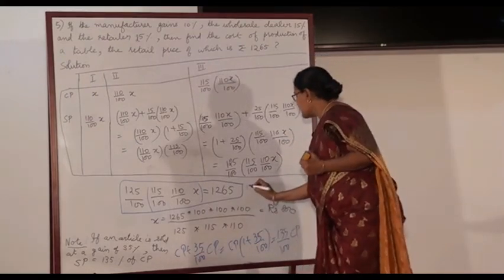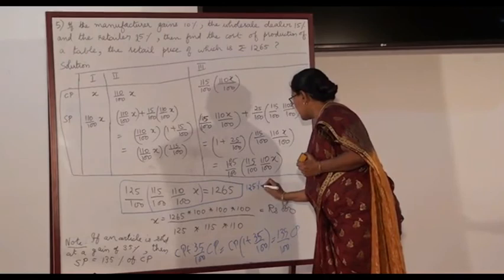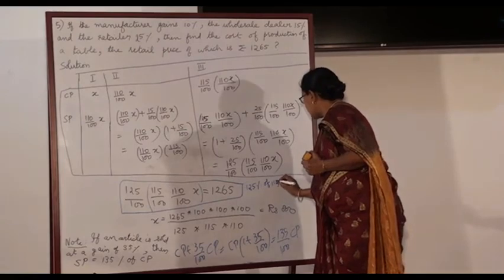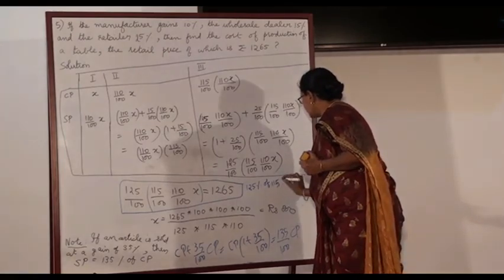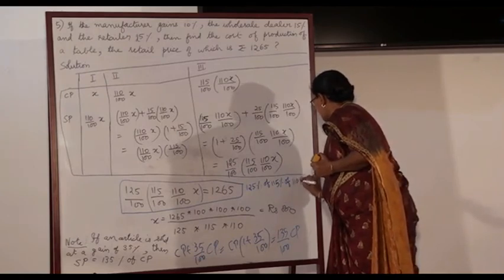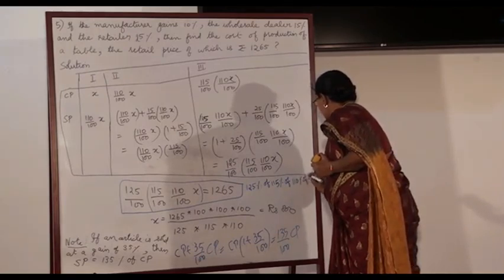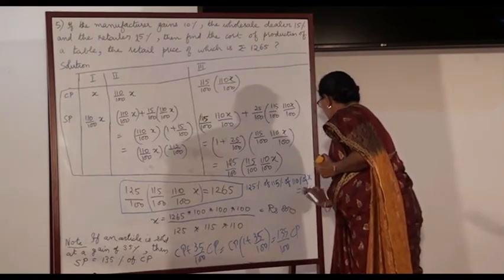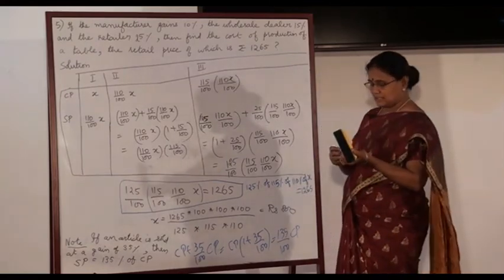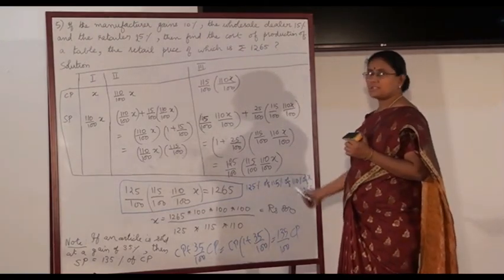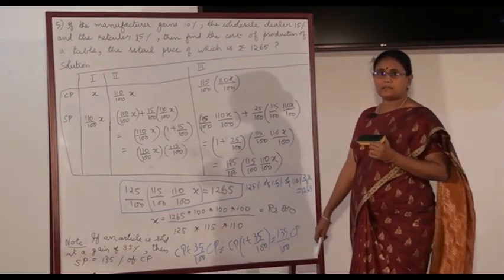So the formula is 125 percentage of 115 percentage of 110 percentage of x. This is equated to 1265, the selling price of the retailer. Okay, in the exam you can apply this shortcut equation and calculate the value quickly.